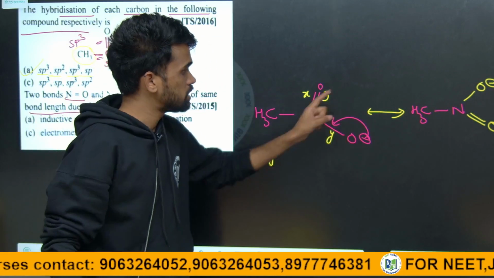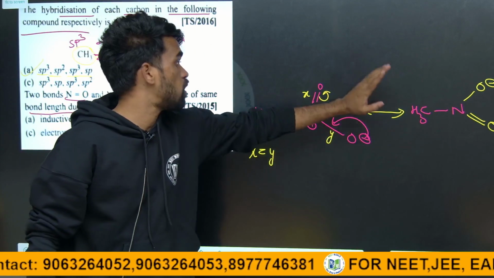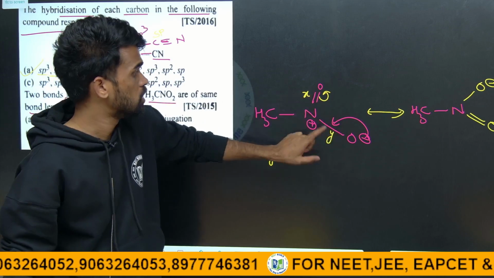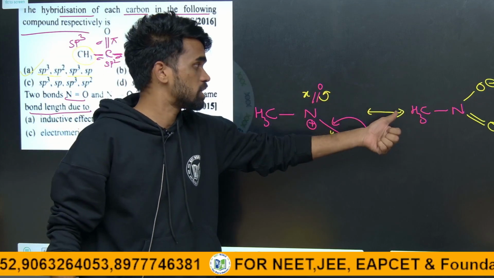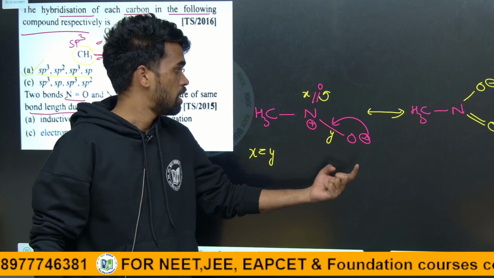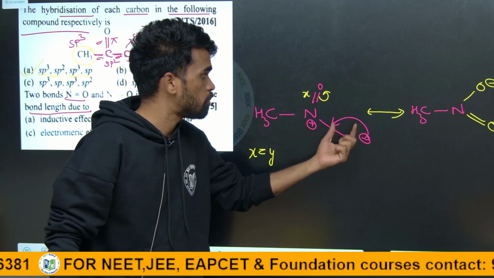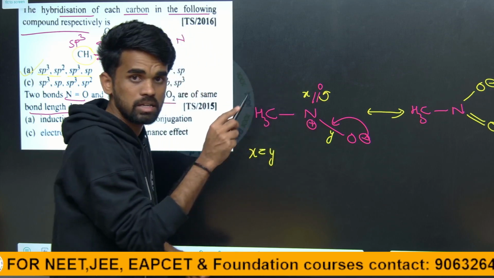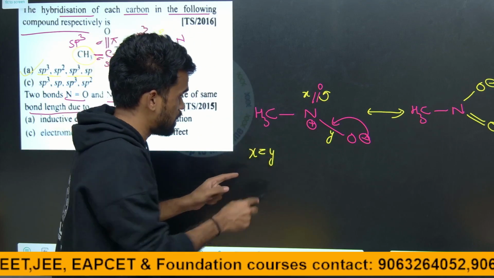So see, this kind of conjugation we can say equivalent conjugation, when the atoms are same here. Due to equivalent conjugation, both resonance structures contribute an equal amount, and therefore in the resulting compound the bond lengths X and Y will be the same.